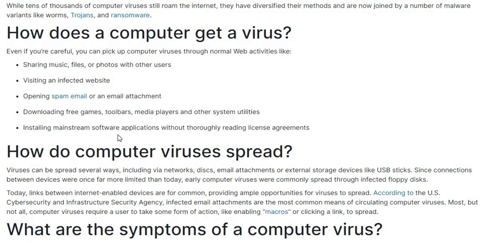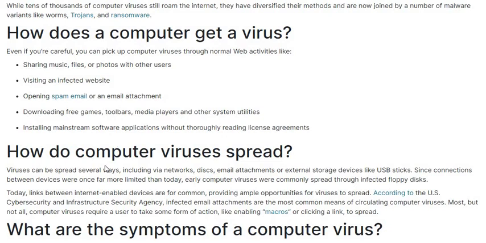Installing mainstream software applications without thoroughly reading license agreements. Some softwares are freely available on the internet. If you download those free softwares, then viruses are also downloaded because you do not read license agreements, so those bad programs also are installed in your computer.